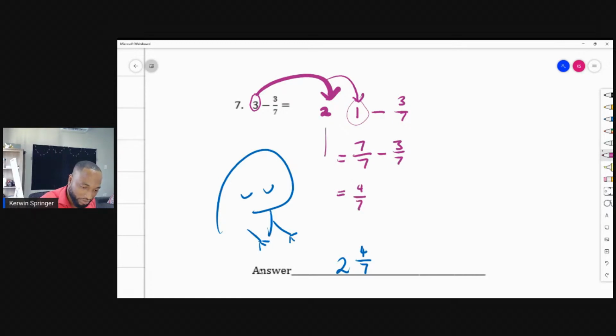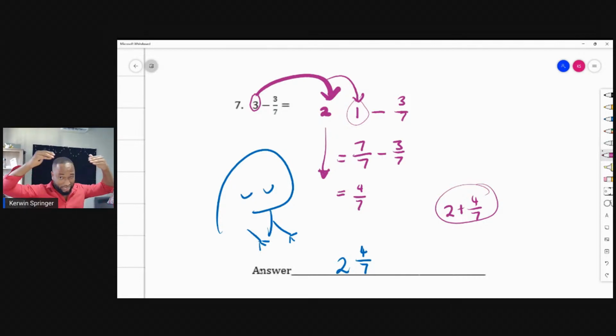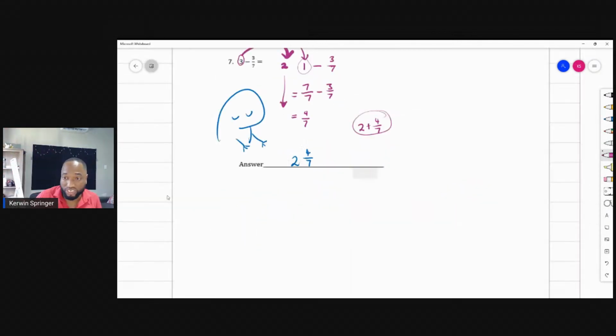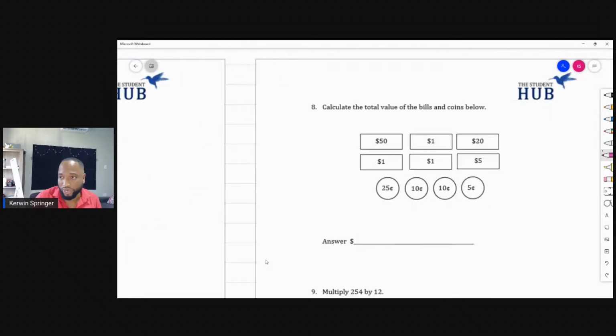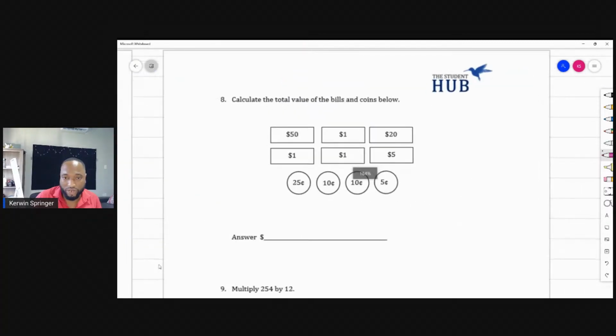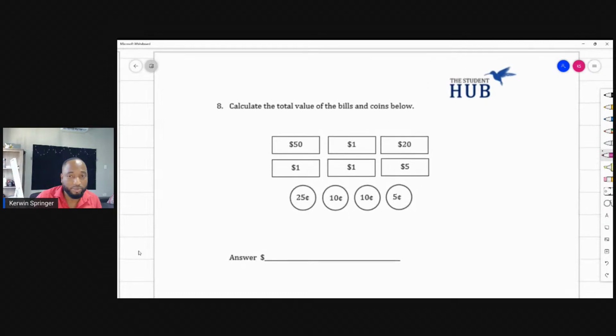You still have the 2 coming down from before, so you have 2 and 4 sevenths, which is a mixed number. That's a good way to think of these types of questions. They come very regularly, that quick subtraction of fractions in the first part of your paper.